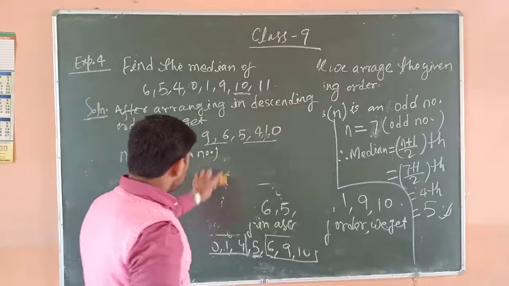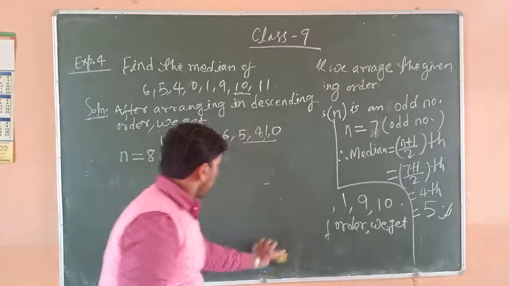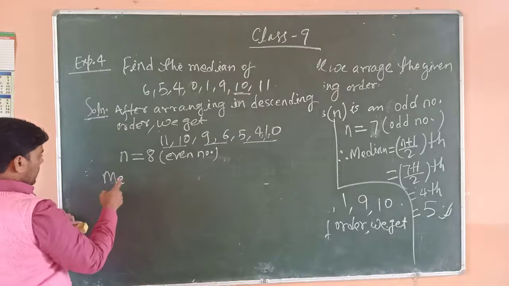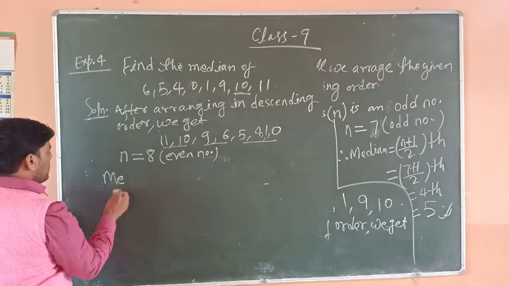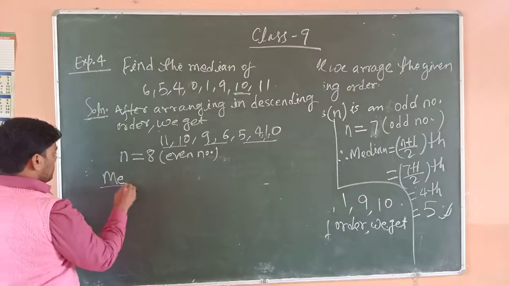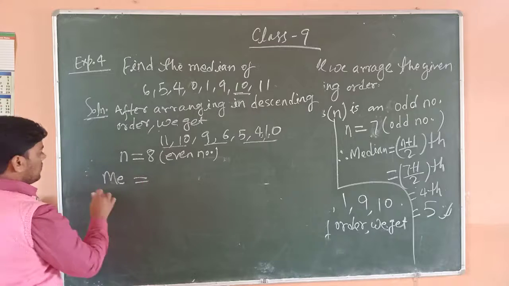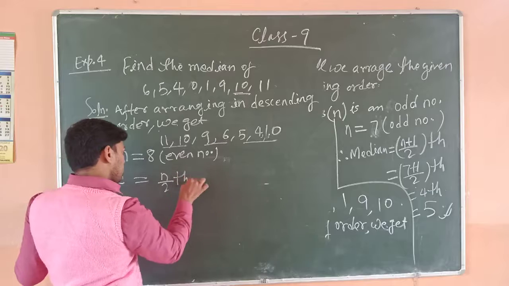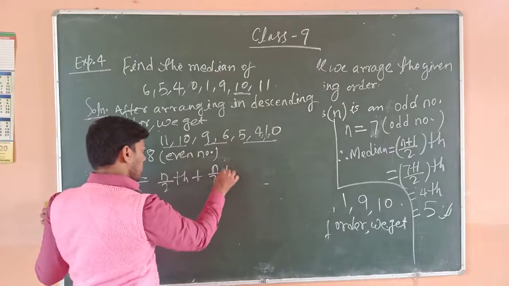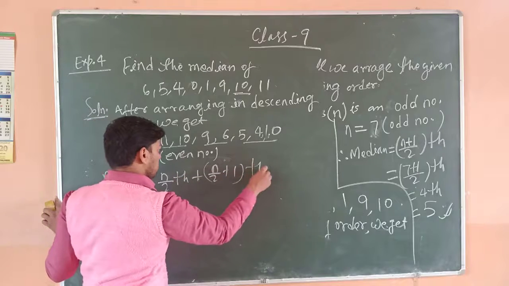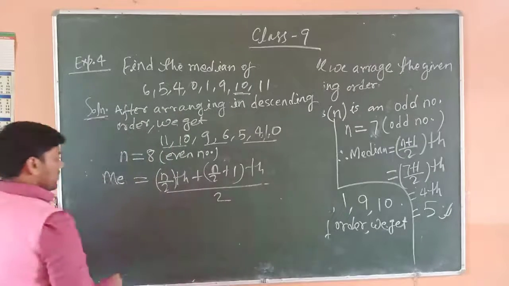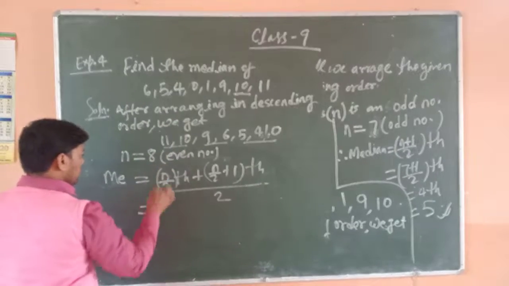So median, which is denoted by ME, is equal to the (n upon 2)th term plus the (n upon 2 plus 1)th term, divided by 2.